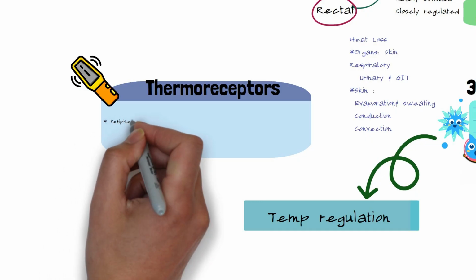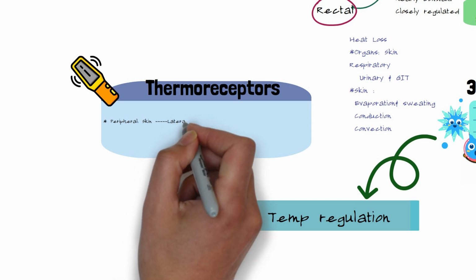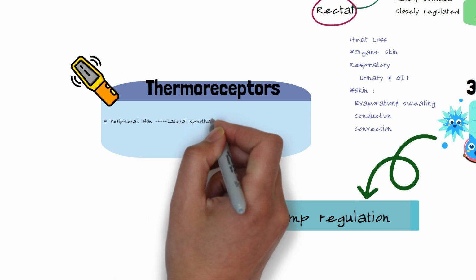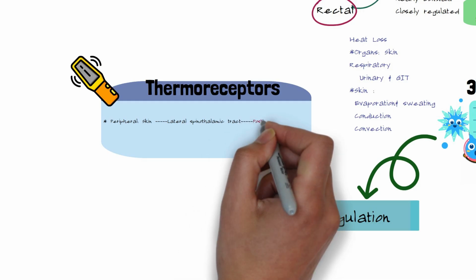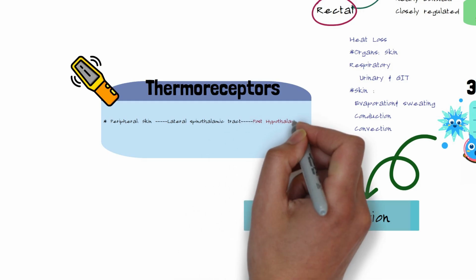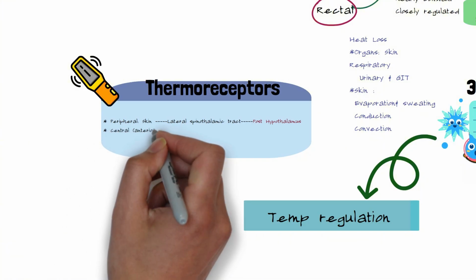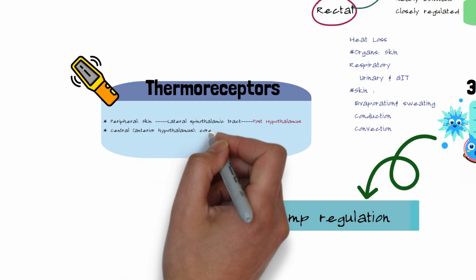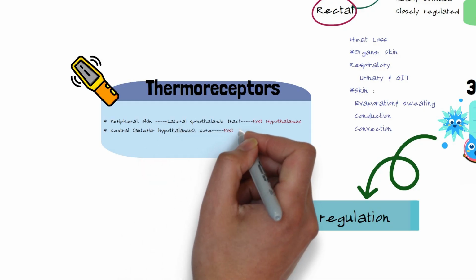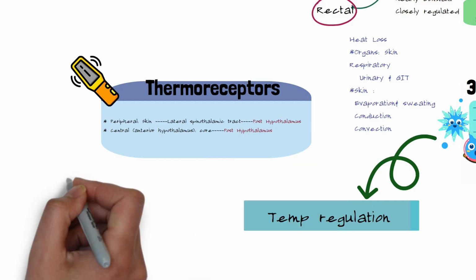Let's start with the sensor, which is the thermoreceptors. There are two types of thermoreceptors: the peripheral thermoreceptor located in the skin, which detects the temperature outside the body and sends the information through the lateral spinothalamic tract. And we have the central thermoreceptor located in the anterior hypothalamus, monitoring mainly the core temperature.